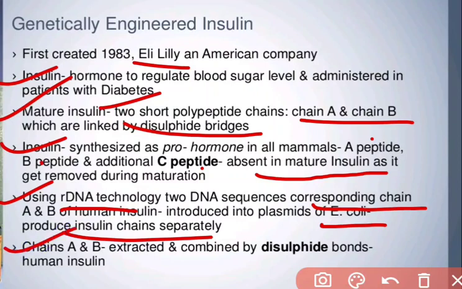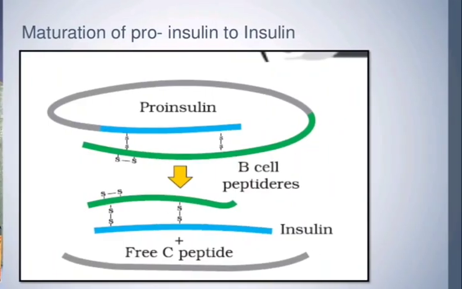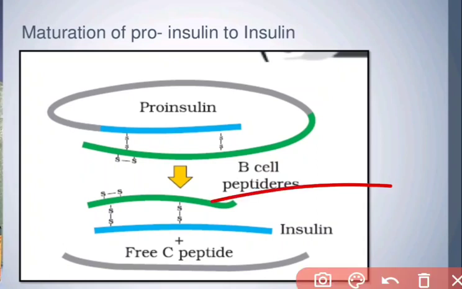So human insulin is produced how? By recombinant DNA technology. So now this is the total flow chart, we can say, the guideline on how to produce genetically engineered insulin. Now we are coming to the next point: the maturation of the proinsulin. Look here, how the maturation is going on.